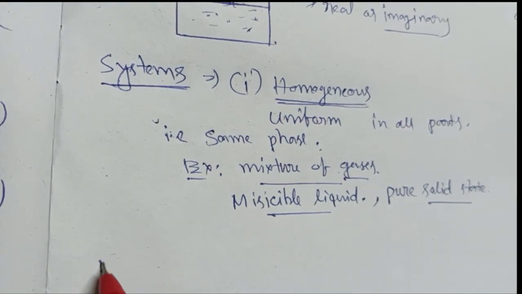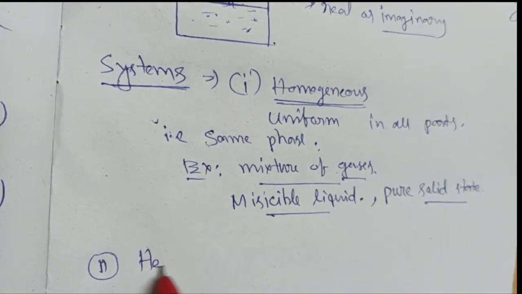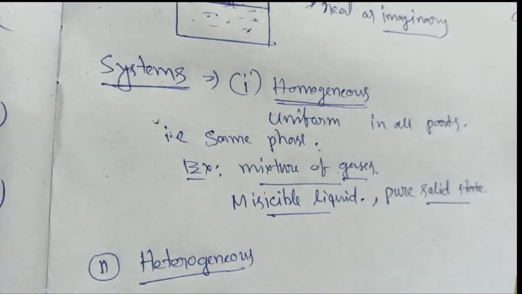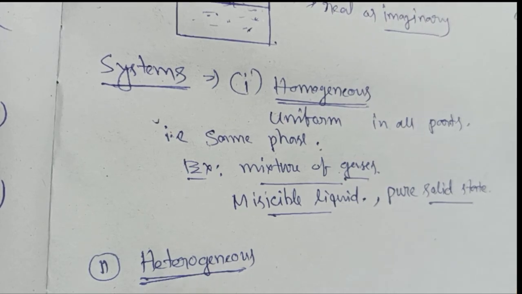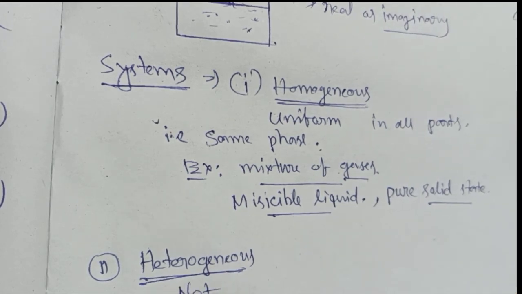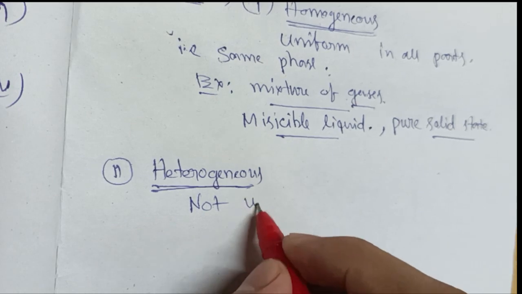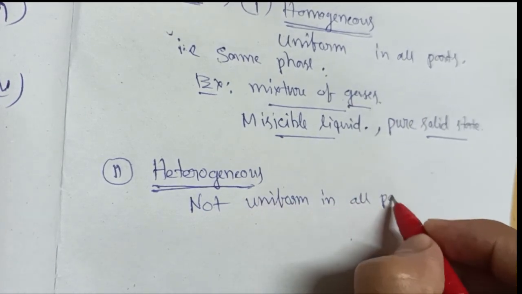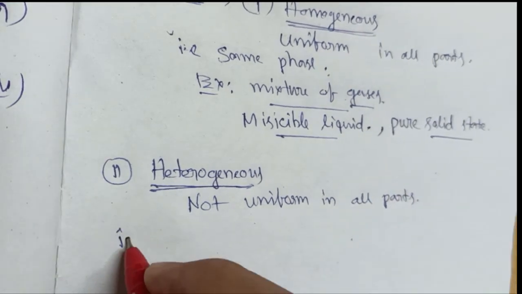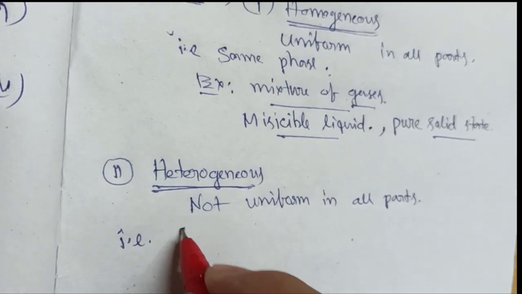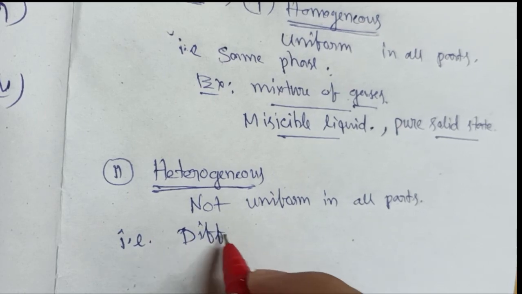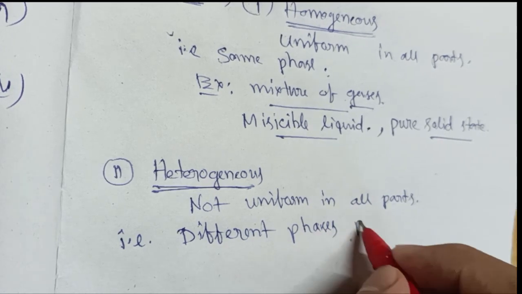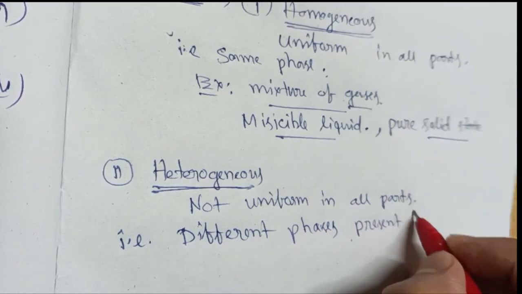Now we can talk about the other system, which is heterogeneous. Heterogeneous means not uniform in all parts. That is, different phases are present in the system.